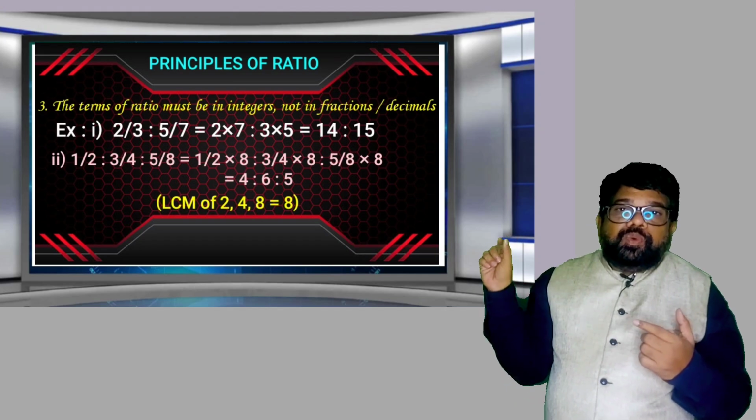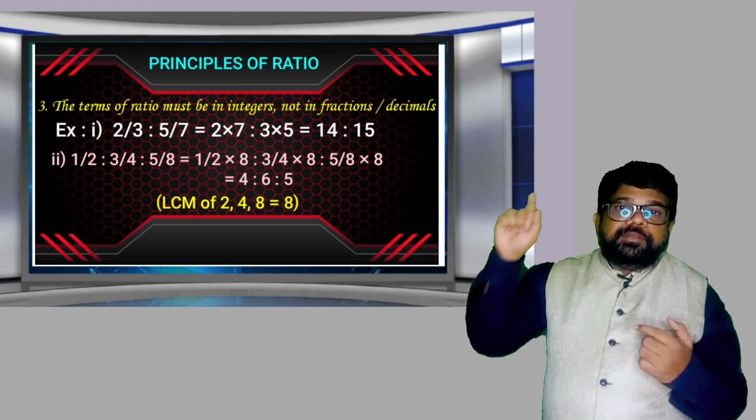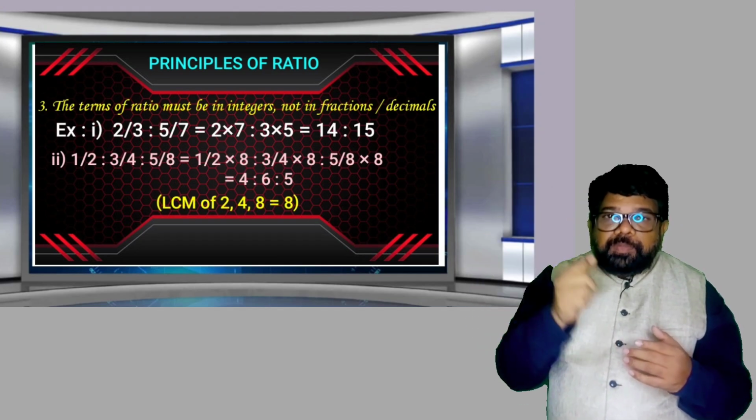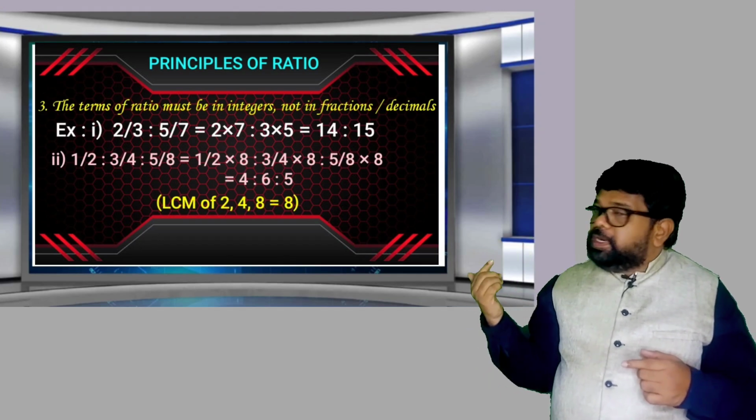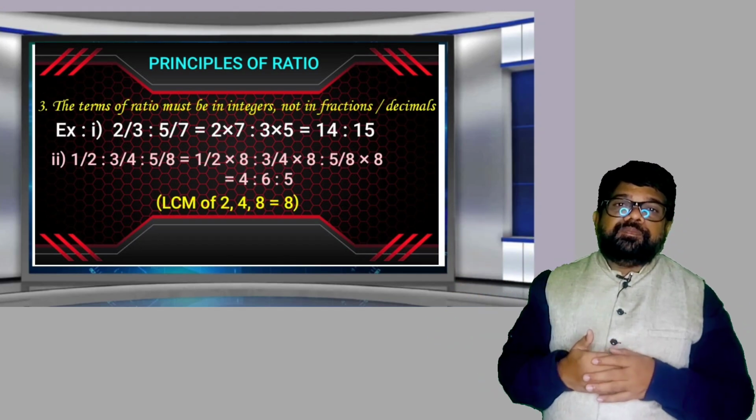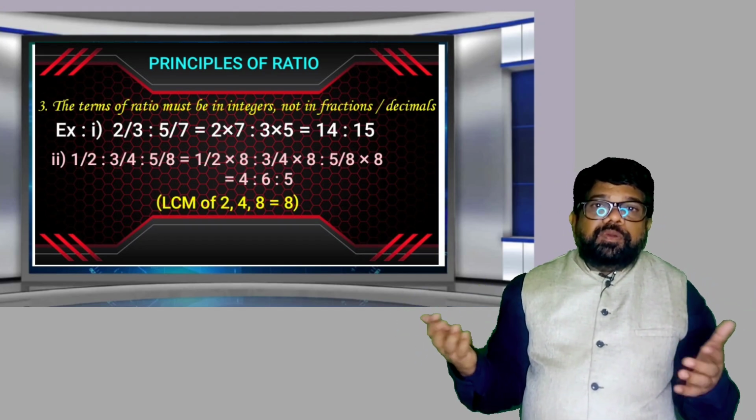If only two terms are in fraction, simply do cross multiplication. What is the cross multiplication here? 2 into 7 is 14, 3 into 5 is 15. So 14 is to 15. Converted into integers, 14 and 15 are the countable numbers now.